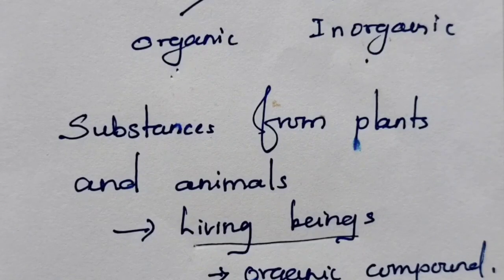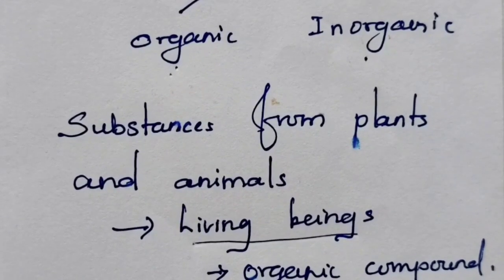Of course, you know they obtained the paint from the extract of plants, the extract of leaves of some plants. That means the paints were obtained only from leaves, the organs of plants. Since those substances were obtained from organs of living beings, they are called organic compounds.